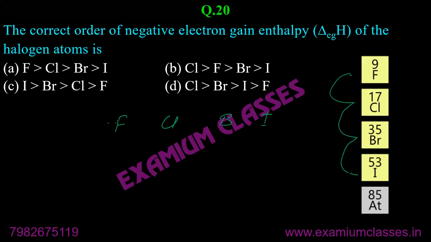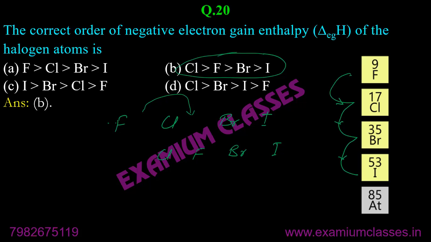But due to higher interelectronic repulsion, fluorine releases less energy, so fluorine goes after chlorine, so it is chlorine, fluorine, bromine, iodine. That is B is the correct answer. Everyone should be clear about it now. Okay.